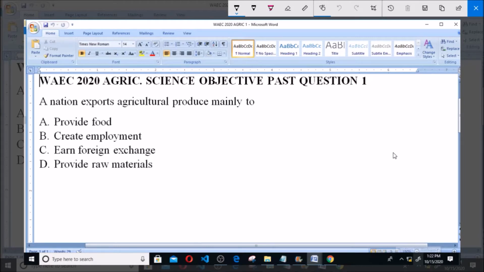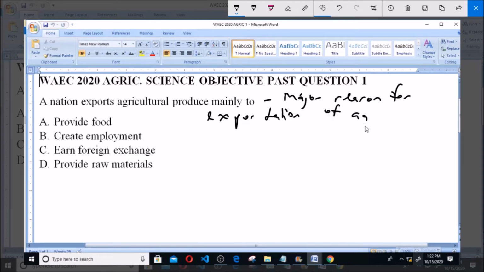A nation exports agricultural produce mainly to A. Provide food, B. Create employment, C. Earn foreign exchange, D. Provide raw materials. So I asked for the major reason for exportation of agricultural produce. So why does a country or a nation choose to export agricultural produce?